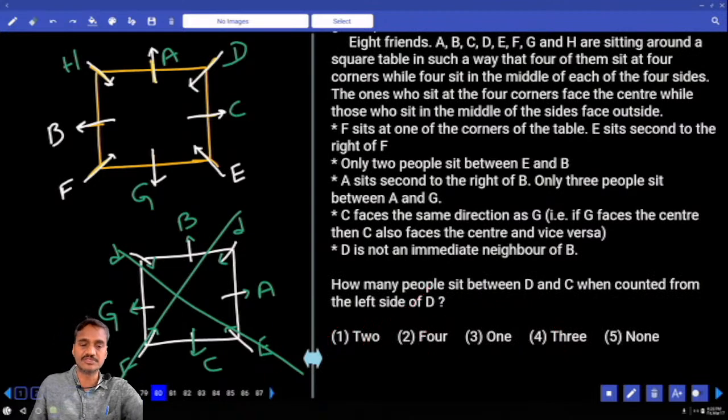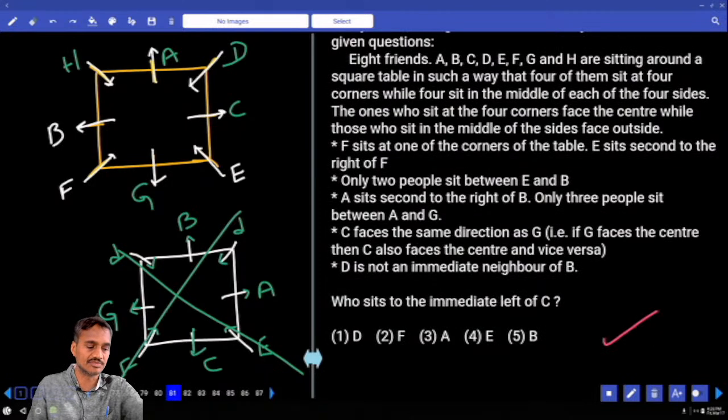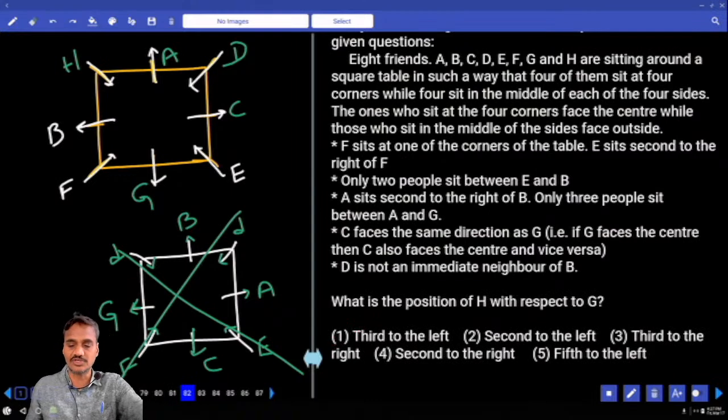And how many people sit between D and C, when counted from the left of D? Left of D and C, none. None, that is choice 5, question number 80. And 81, who sits to the immediate left of C? Immediate left of C, that is D, choice 1, 81. What is the position of H with respect to Z? H with respect to Z, 1, 2, 3, third to the right. Third to the right, that is choice 3, question number 82.